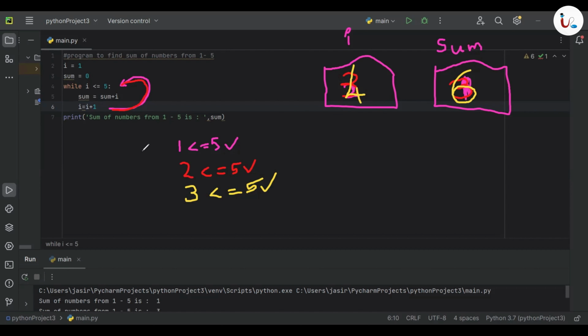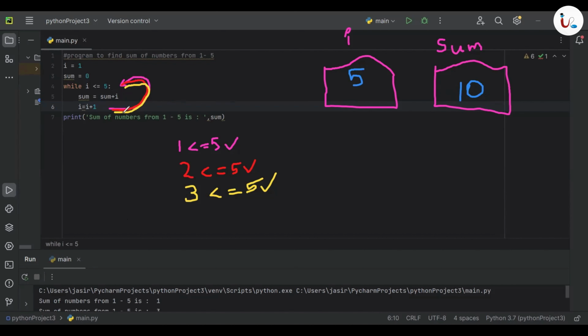So after this execution, I becomes 4 and sum becomes 6. Clear? After that, the computer will go up to check the condition one more time. And this time, sum is sum plus I. Sum is now 6, 6 plus I, 6 plus 4 is 10. Okay. So here, I'm going to type the sum is equal to, sum becomes 10. Now the value of I. I is now 4, so 4 plus 1, I becomes 5.